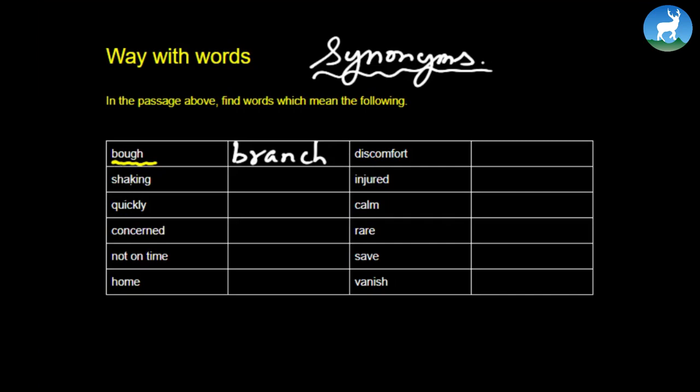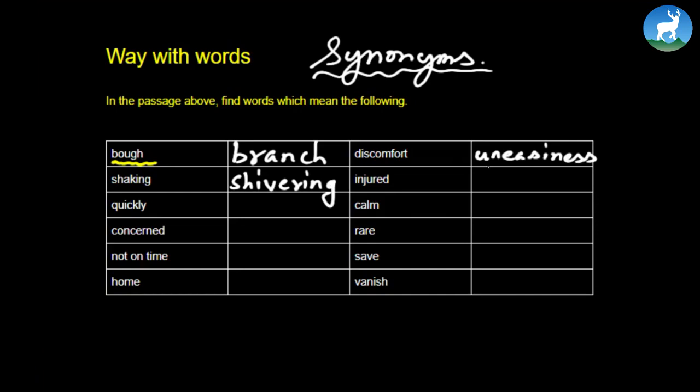Now, shaking, all right, means to wobble. Again, if you read the passage, you'll come across the word shivering, S-H-I-V-E-R-I-N-G. Now, these two words, shaking and shivering, they mean the same. Similarly, if you go here, discomfort, all right, here you'll find the word uneasiness, U-N-E-A-S-I-N-E-S-S.